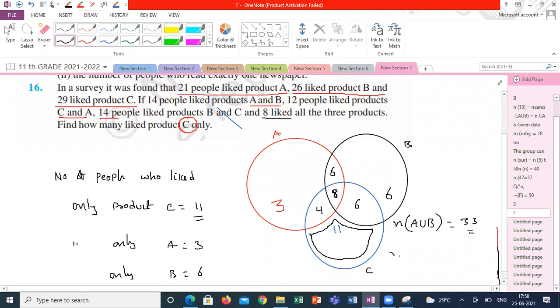If I am asking what is n of A union C, A is red color, C is blue color, add all the numbers in A and C. 6 plus 8 plus 4, 18 plus 6, 17, 27, 28, 28 plus 3 is 31. Number of who likes either B or C, just add all the numbers in these 2 colors. 6, 8, 18 plus 4, 22, 22 plus 8 is 30, 41.